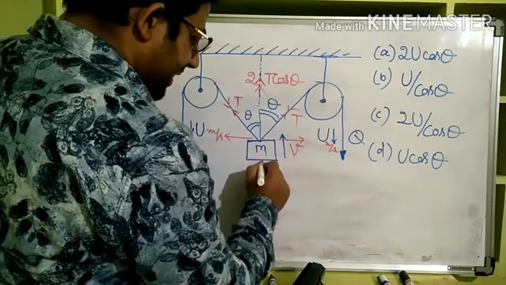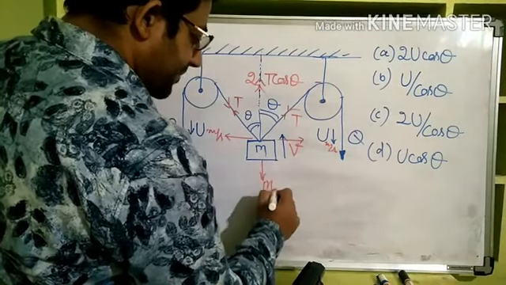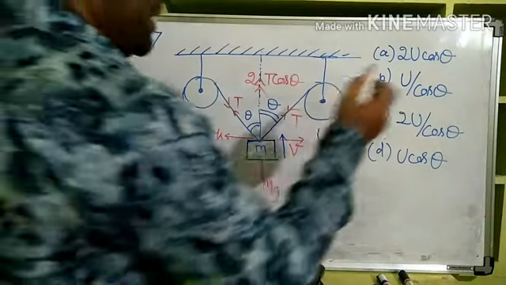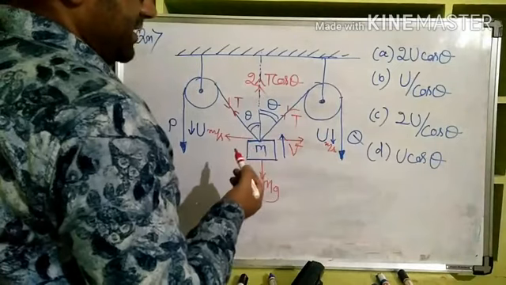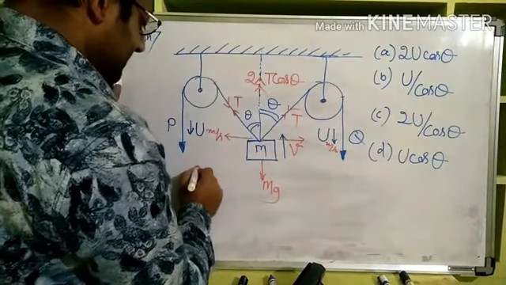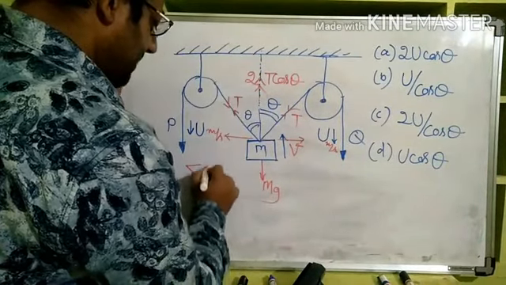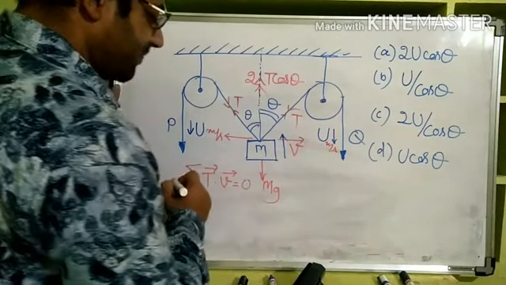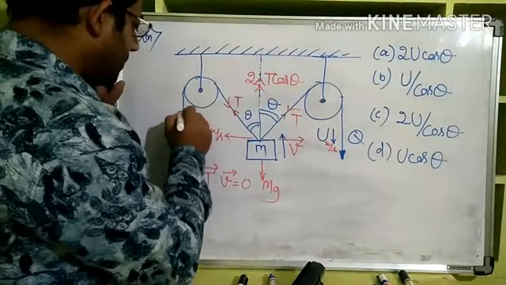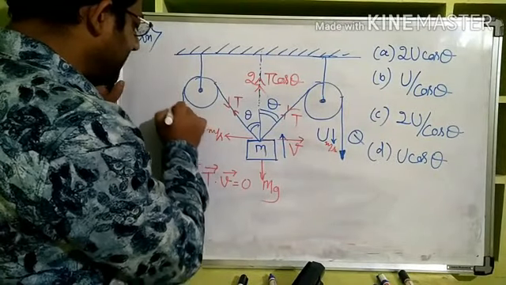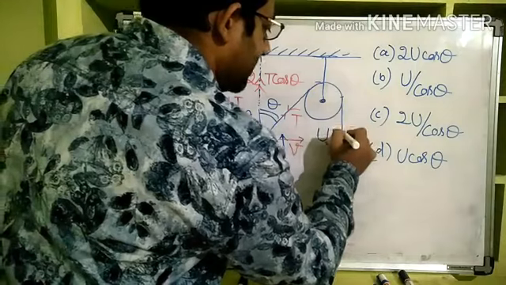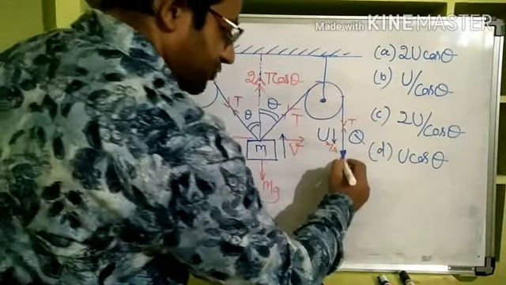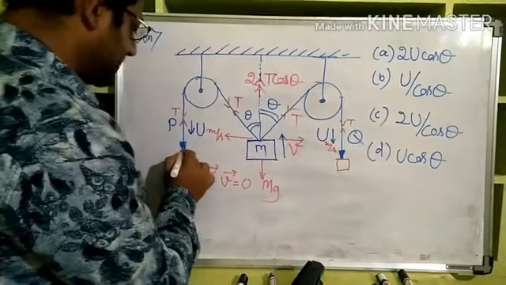Now on the M, downward force is M multiplied by G, right? Now see, we are applying the trick we had learned previously, which said that the summation of T dot V must be 0, right? Now here tension will be T and here also tension will be T, right? Because this is being pulled by some force. You can imagine some masses here.